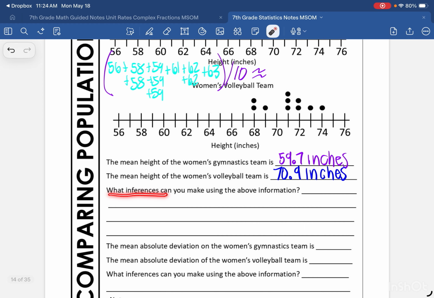What inferences can you make using the above information? I cannot say that all women's volleyball teams are about 10 inches taller than gymnastics teams. It's just that in this case, the members of this women's volleyball team are on average more than 10 inches taller than members of this women's gymnastics team. So it has to be a little bit of a generalization, but that's what you can infer, that they are about 10 inches taller.